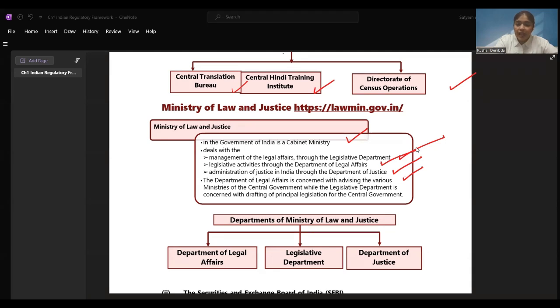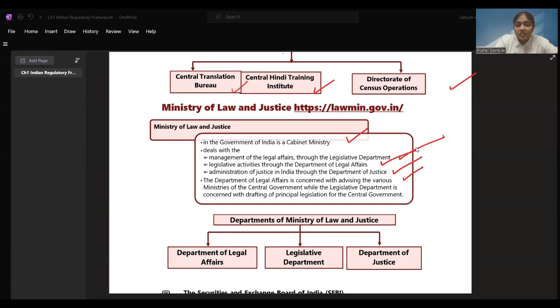Composition of the ministry, as I told you: the Department of Legal Affairs, the courts, etc. come under here. The Legislative Department, the Parliament, etc. And the Department of Justice, your Supreme Court comes over here, right? The Ministry of Law and Justice consists of three departments, namely the Legislative Department, the Department of Legal Affairs and Justice. We saw this. Legal Affairs is concerned with advising the ministries, while the Legislative Department is concerned with drafting the principal legislation.